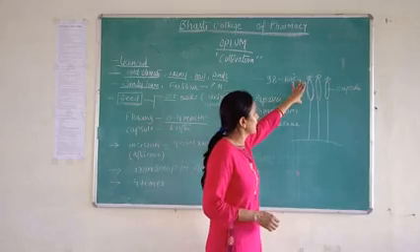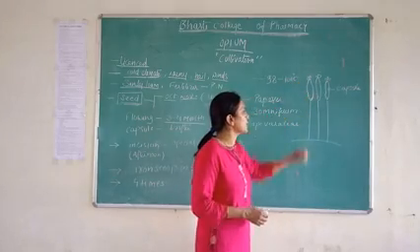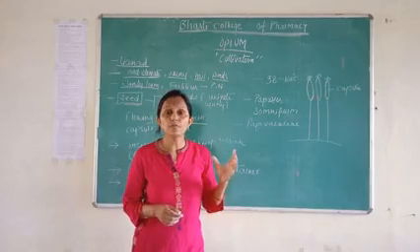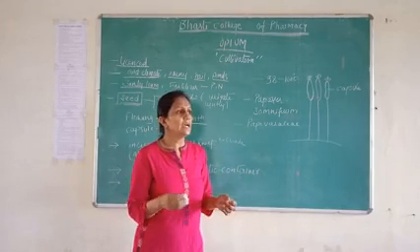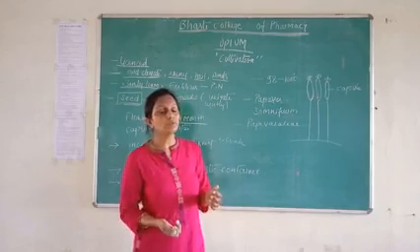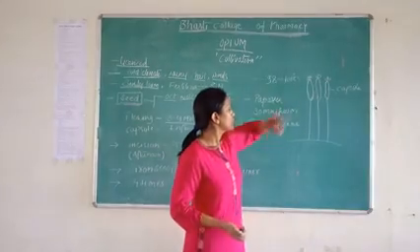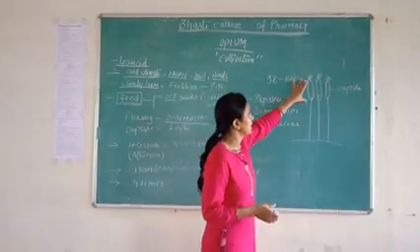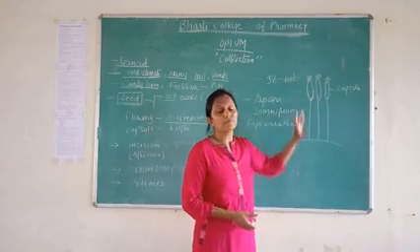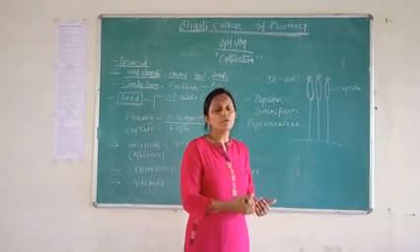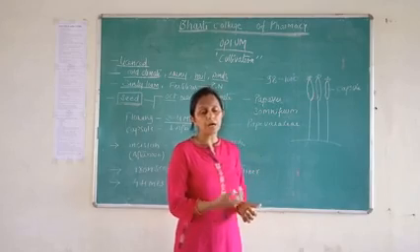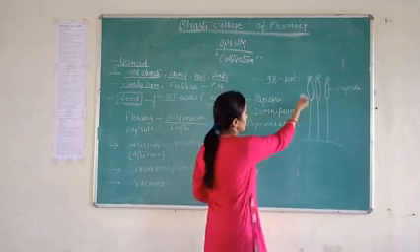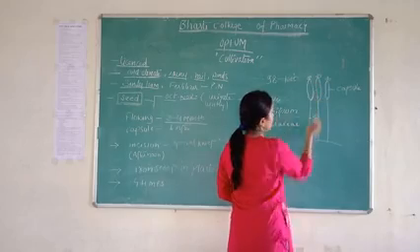To collect the opium from that capsule, we use a special type of knife. We do not use just any instrument to incise that capsule. Latex is filled inside the capsule, inside the fruit. We want that latex out of the capsule, so we use a special type of knife.